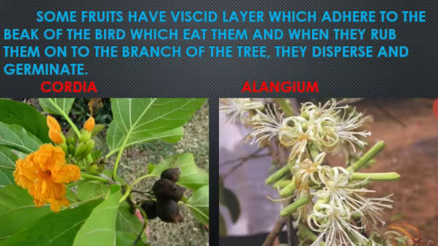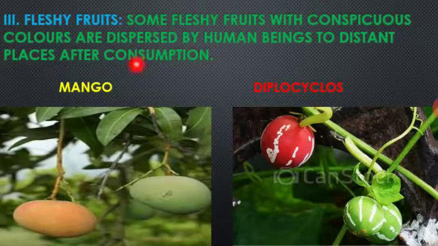And some of the fruits have a viscid layer and stick in the beaks of birds while eating them, and when they rub them on the branches of the trees, the dispersal takes place with the help of the beaks of birds. Example, you can say Cordia and Alangium. And in fleshy fruits, some fruits have conspicuous colors and are dispersed by humans after consumption.